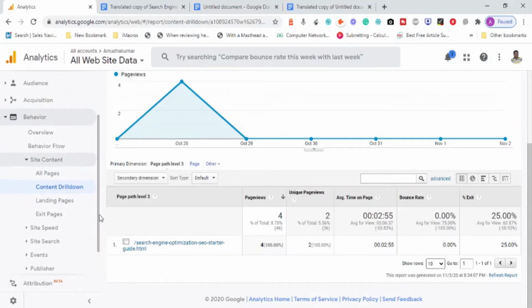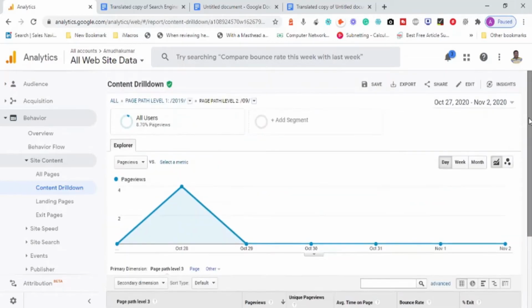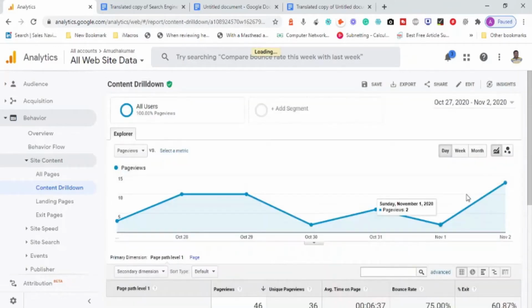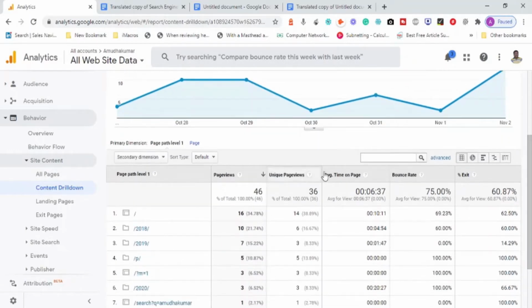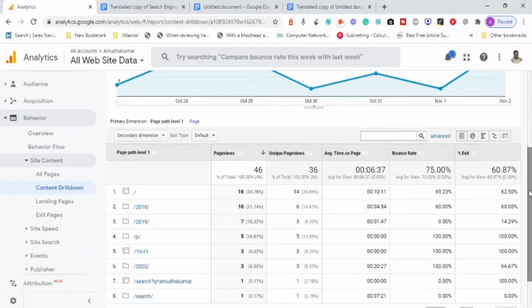These data are basically content drill down. If you have a website with more content, you can check each and every piece of content separately on how it is performing, what the bounce rate of each is. Not only bounce rate, but also engagement and other metrics we have: page views, unique page views, average time on each page, the bounce rate metrics. We can use these metrics to study the performance of your website.